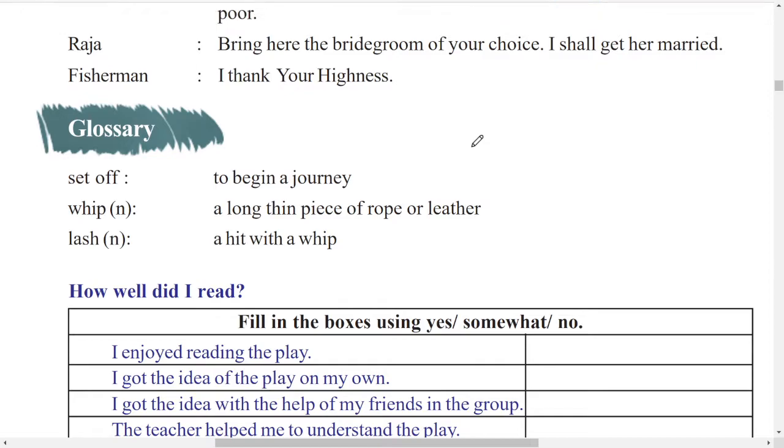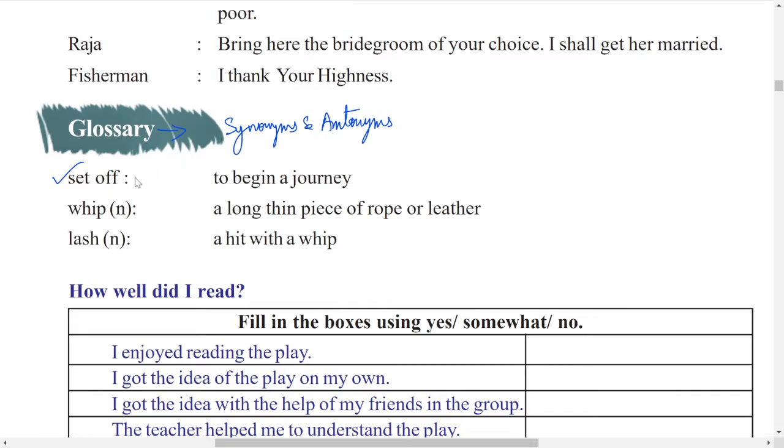Let us get started with the first one here, reading A glossary. The glossary is very important, because in the glossary you will have synonyms and antonyms. Synonyms and antonyms questions will come from the glossary part, so you should be very cautious about it. Let us first understand the synonyms here.